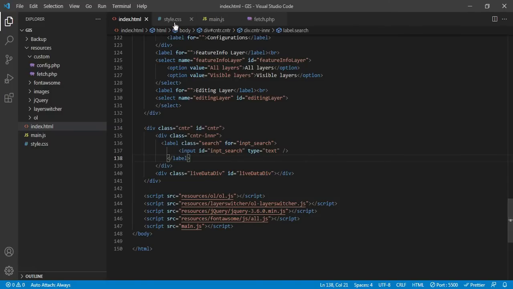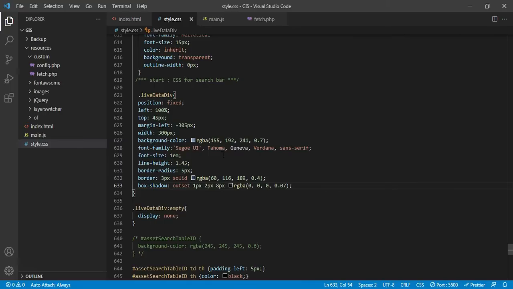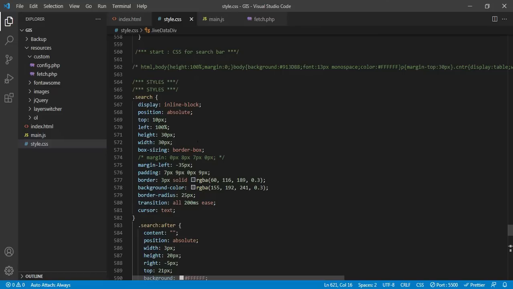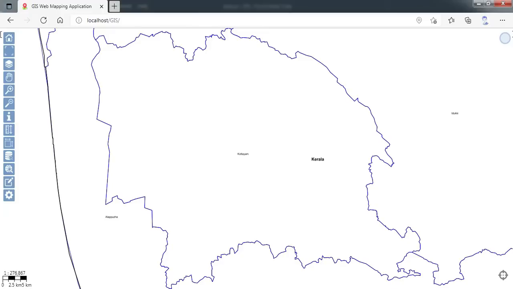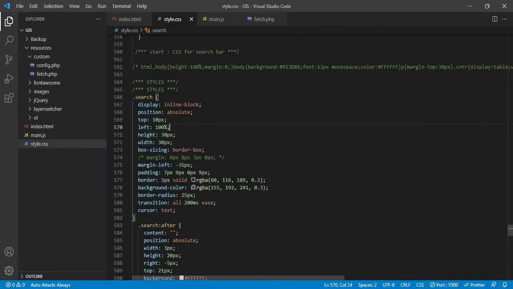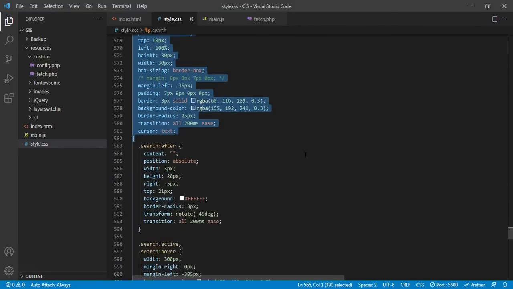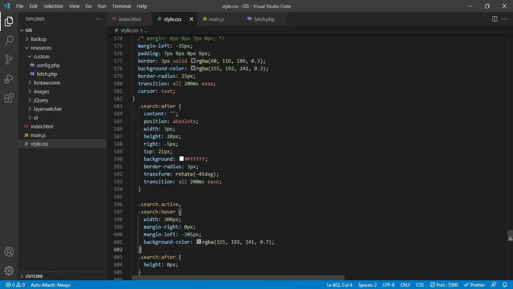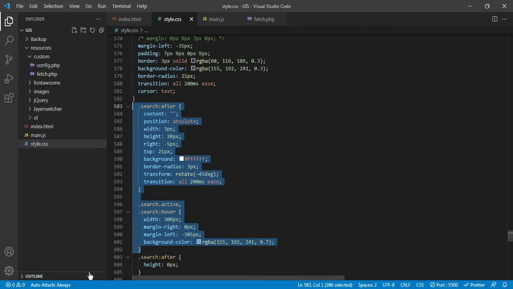Now let us go to the styling part. You can see here there is a lot of styling that I have done. So let me take you to the starting point. This is where the styling is started. This is styling related to where I want to place my search button. So I am placing it on the top right corner of the window. So it is coming up from this particular styling part, and then when I move the cursor over there, when I click inside that, how it should behave, all these parameters are coming from there.